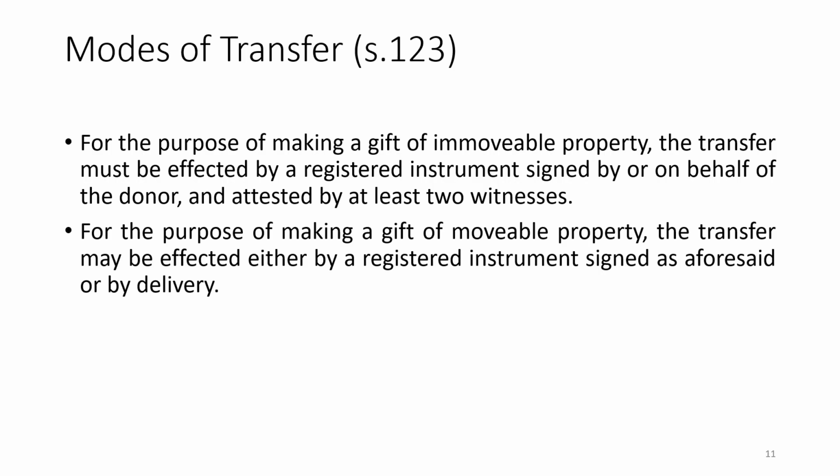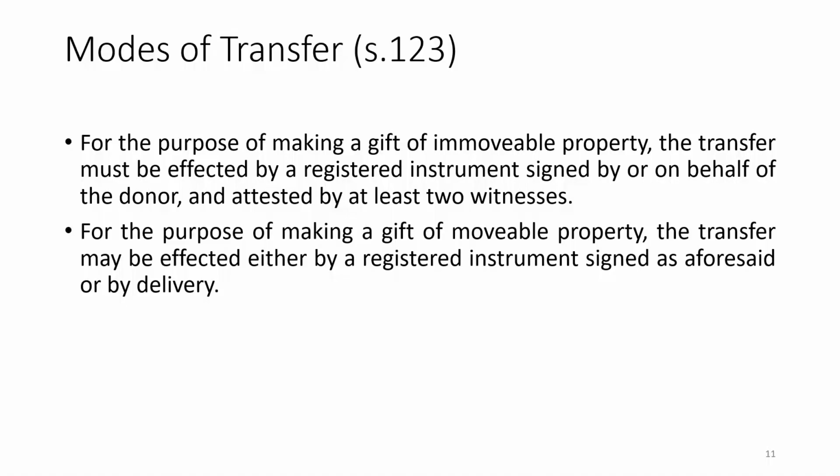Before signing, all those things must be explained for getting free consent: these are the items, these are the plots, this is the house, and in this way you are going to gift it. So, before taking the signature, everything must be explained.